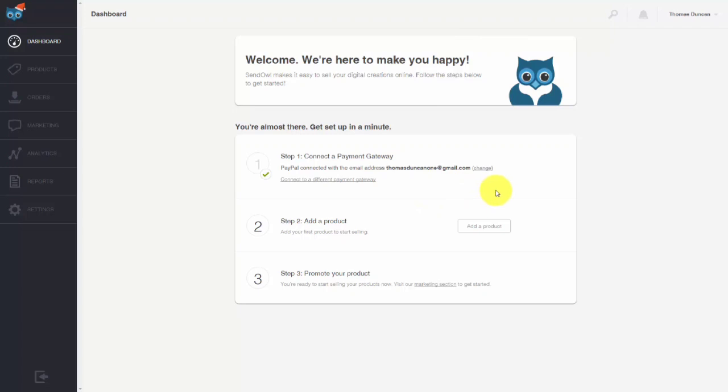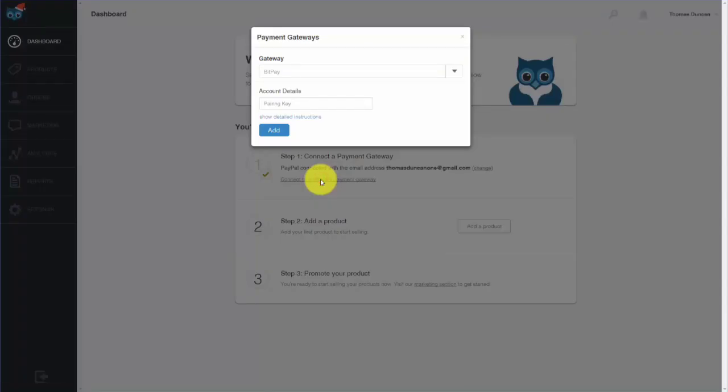Now, in this course, we are primarily going to be working with Bitcoin. And so we want to connect with a different payment gateway, and we're going to click connect to a different payment gateway. One of the gateways that we're going to be using is BitPay. If you're outside the US, you can still use Bitcoin, but you'll need to use the BitPay gateway. What SendOwl will be looking for is your pairing key from BitPay. So in the next video, we will start by going inside of BitPay to get the details to place into this account.